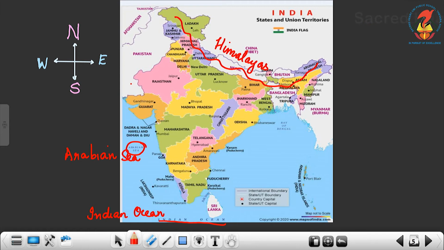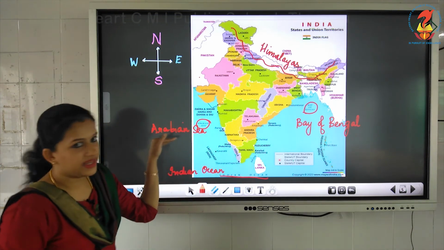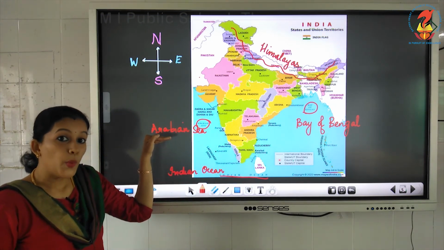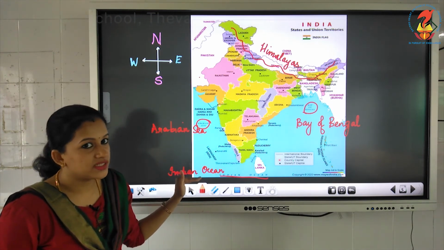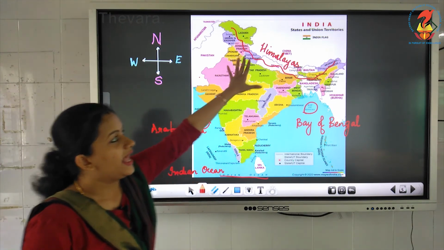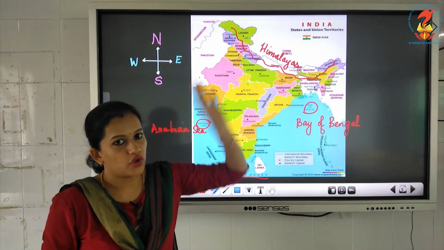And towards the east, you have the Bay of Bengal. So, Bay of Bengal lies at the east of India. Arabian Sea lies at the west of India. The Indian Ocean lies towards the south of India. And the Himalayas lies towards the north of India.